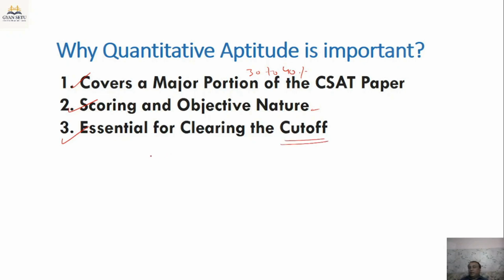Even though CSAT is qualifying in nature, sometimes even serious aspirants fall short by just a few marks just because of this section. So mastery in this section ensures you comfortably cross the 33% cutoff, that means 66 marks out of 200.